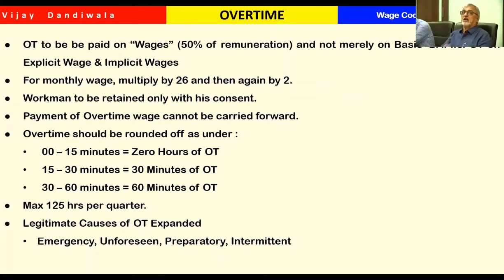This problem particularly comes in that process. In that case, 3 hours are required for preparatory work to restart the process. Even in such cases, they are justifiable. And another is intermittent. If the process itself is intermittent, sometimes he has to do it at 2 o'clock, sometimes at 3 o'clock, sometimes 5 o'clock. For that purpose, it is retained because the nature of the job is intermittent. Then this is allowed. Then it can exceed even 125 per quarter also.